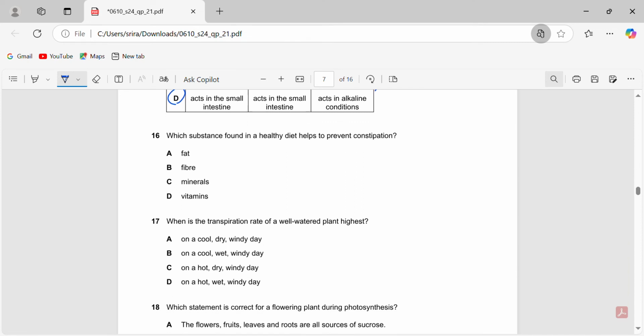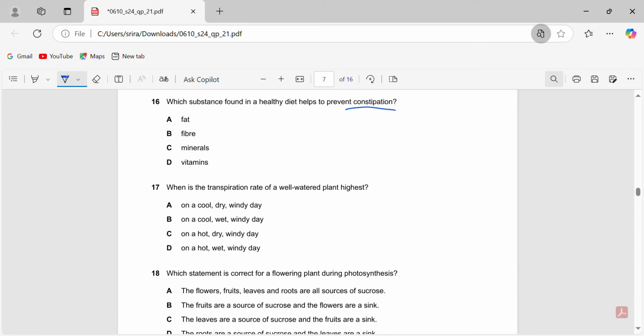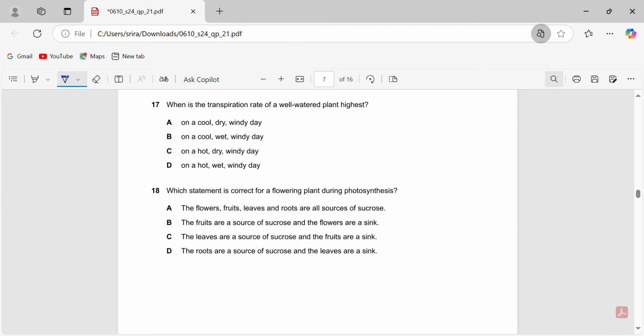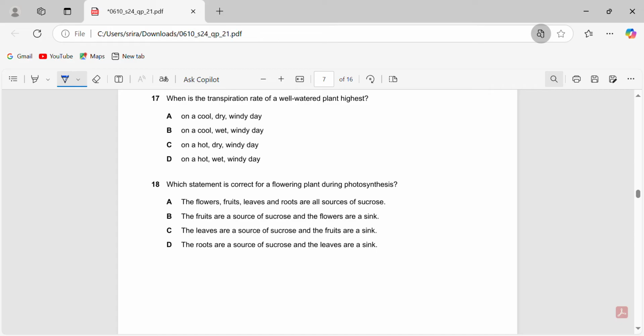So which substance found in a healthy diet helps to prevent constipation? If you see anything related to preventing constipation, it's fibers. Essentially, the muscles of your alimentary canal do peristaltic motion, which helps move food down the canal. So fibers allow your body to do peristaltic motion more and more effectively, preventing constipation. That's why you need to have lots of fiber when you're constipated. 17C. No, not when you have constipation, like to prevent constipation. When is the transpiration rate of a well-watered plant highest?